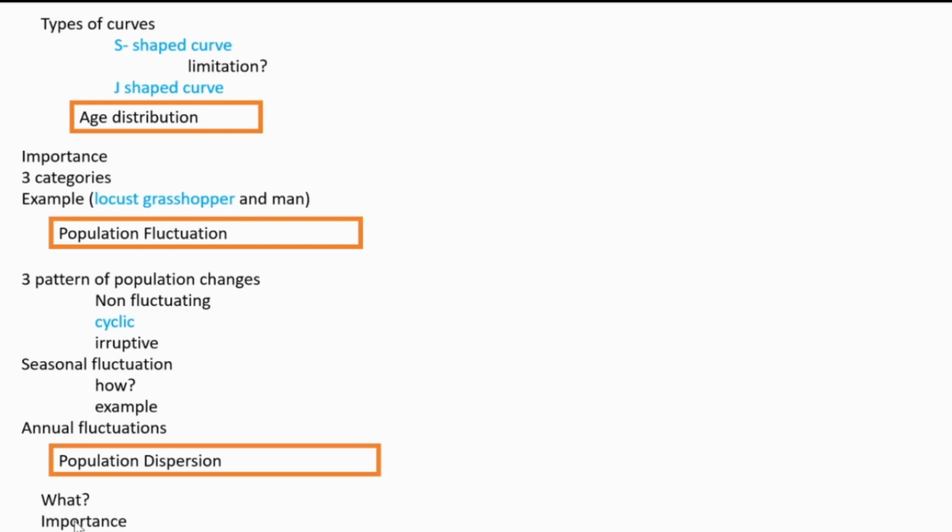It helps the proper distribution of the individuals and also the interchange of genetic material between populations, and also this may lead to evolution of species. New species can be formed because of this population dispersion. That is its importance: it helps in distribution, interchange of genetic material, and evolution of species.